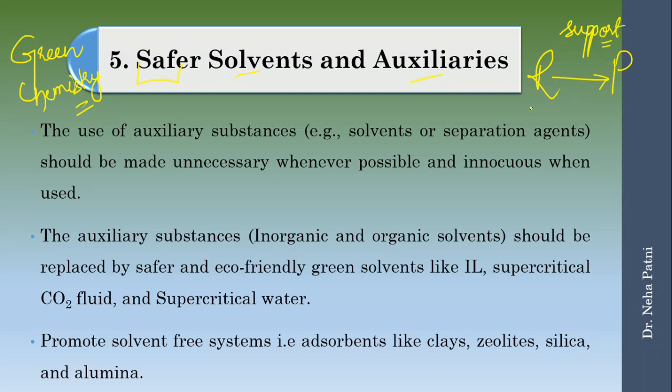In principle number 3, I said that the overall method has to be safe. In fourth principle, I said that overall reagents and the product which you are making should be safe. But what about the supporting actors and actresses, right? They do have some role in making a film success. So same is with this process. You have to make those supporting elements also green.